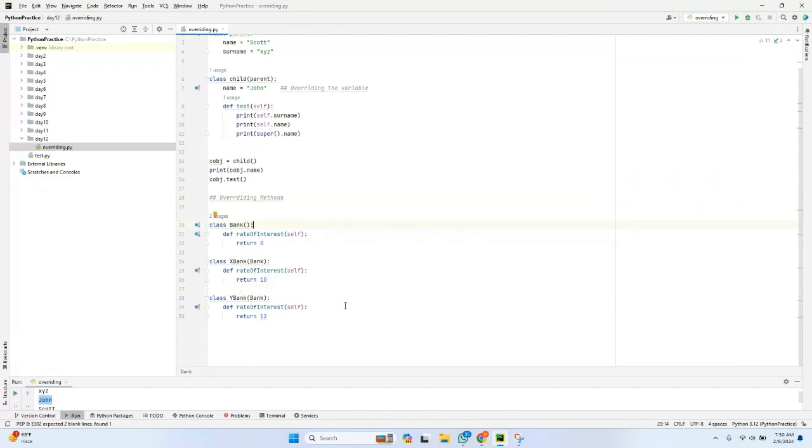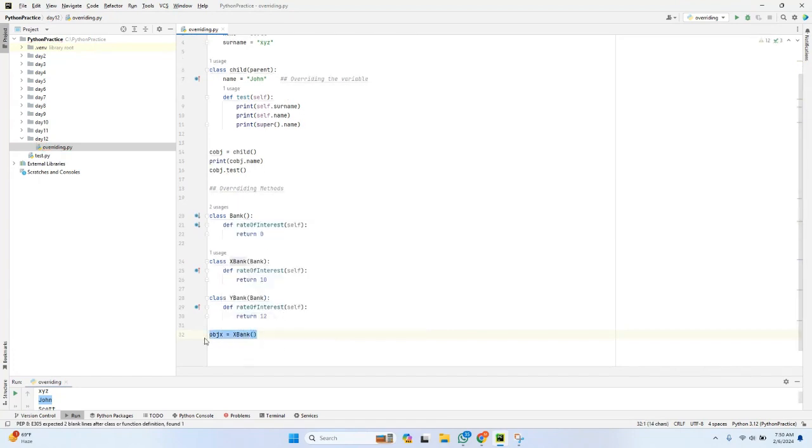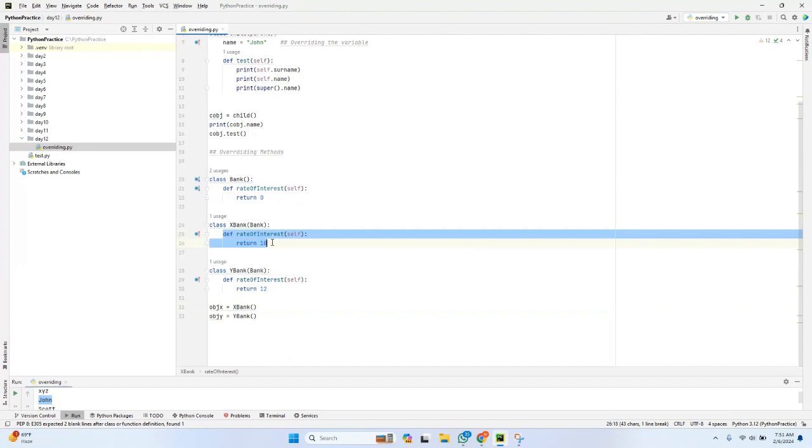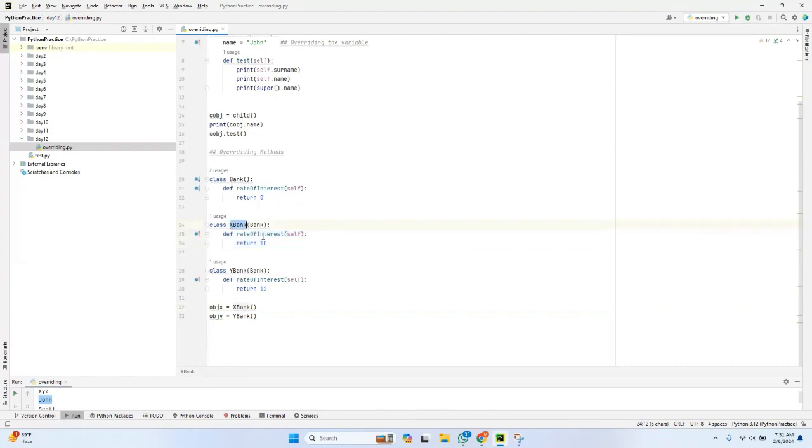So how can you call the methods with respect to child classes? Similarly, as we have seen before during inheritance, in order to call any method, we have to use objects. So let me create one object x, which is equal to X bank, and similarly let me create one object y of Y bank, and thereafter let me use these. With the help of the object of X bank, I can call the method which is there in the child class as well as in the parent class.